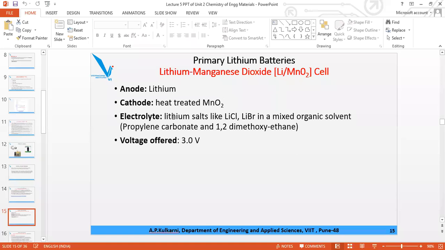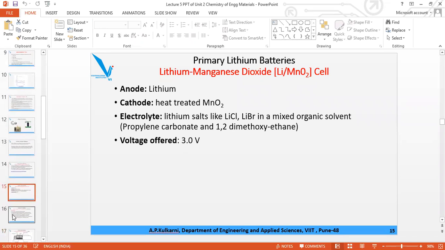Electrolyte, as I have said, is an organic solvent. The three I have given: acetonitrile, propylene carbonate, or 1,2-dimethoxyethane, and a little amount of LiCl or LiBr to increase the conductivity of the electrolyte. And the voltage it offers is 3 volts. So you have to remember everything, because for MCQ type questions, if online exams are there.